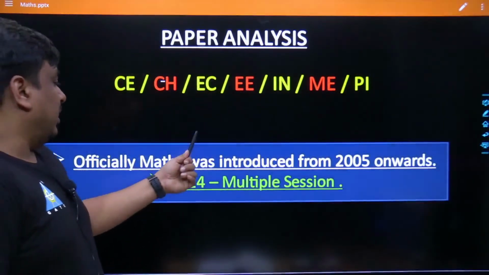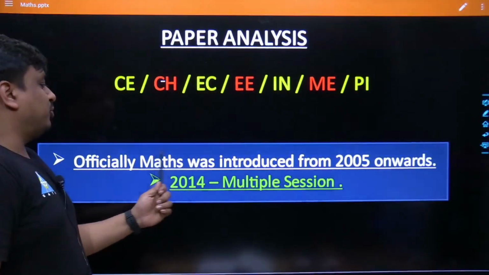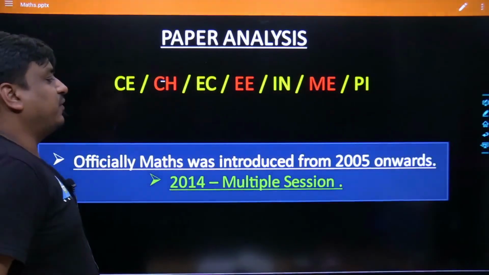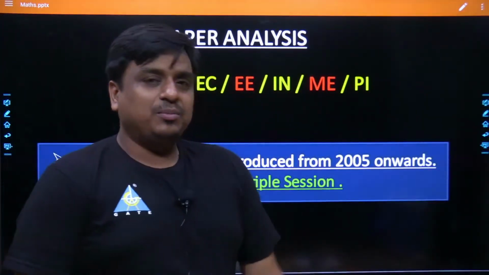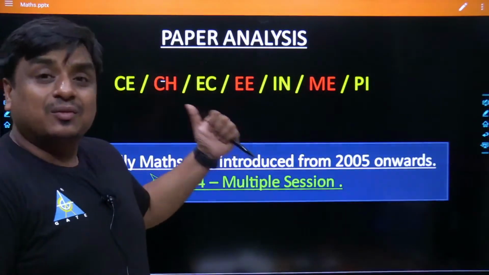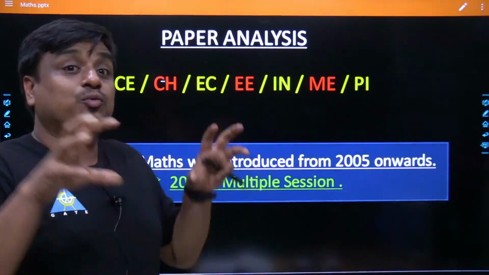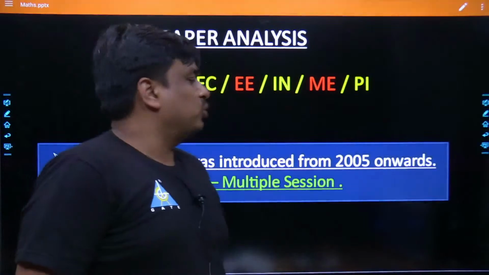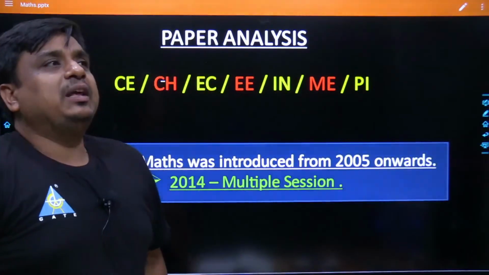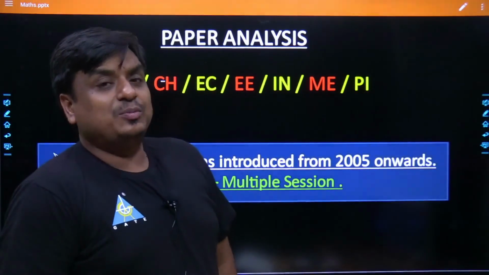A few of the critical points which I would like to mention over here: officially maths was introduced from 2005 onwards. Probably this had been the year. Most of the students may not have been born in this year, but one thing is quite sure. Officially, the engineering mathematics syllabus was introduced within the GATE syllabus in 2005. Probably I was a student then. The first time I appeared in the GATE examination was 2006.